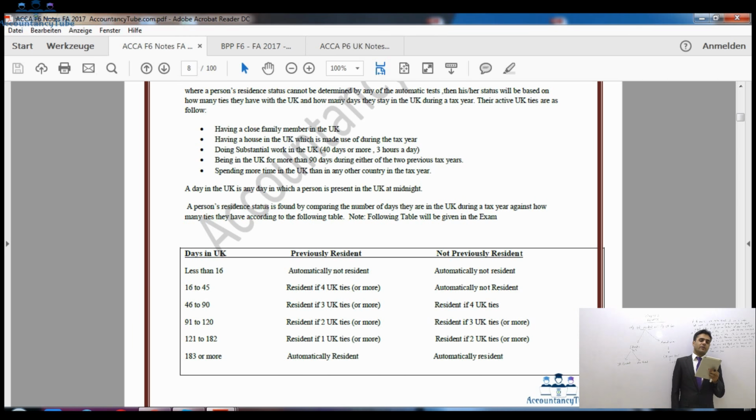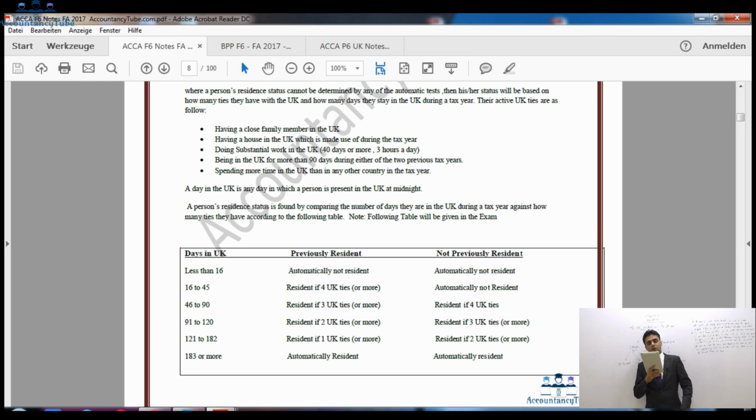The last category is not previously resident. If you haven't been previously resident, then you need more UK ties and you need to spend more days in the current tax year in order to be considered UK resident. If you look at the first row, it says less than 16 days. If you have spent less than 16 days, it doesn't matter whether you were previously resident or not, you will be considered automatically non-resident. We have seen this under the automatic non-resident test, so you don't have to pay UK tax.